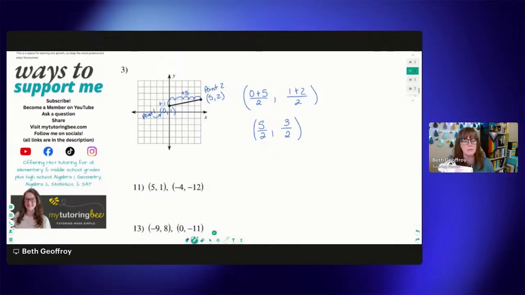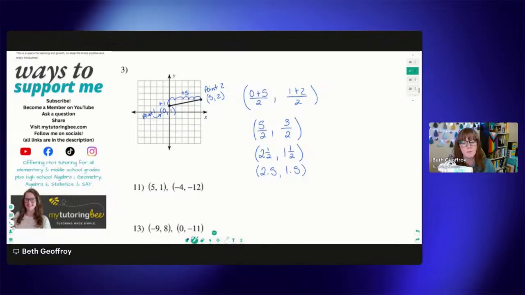Now, you may want to leave them as improper fractions since 5 and 3 aren't evenly divisible by 2. We could write them as decimals. We could write them as mixed numbers. So as mixed numbers, 2 goes into 5 2 times with 1 left over. 2 goes into 3 1 time with 1 left over. So that would be how we would write this midpoint with mixed numbers. Or we could write them as decimals. So we would have 2.5, 1.5. So that's how we would look at that as decimals.